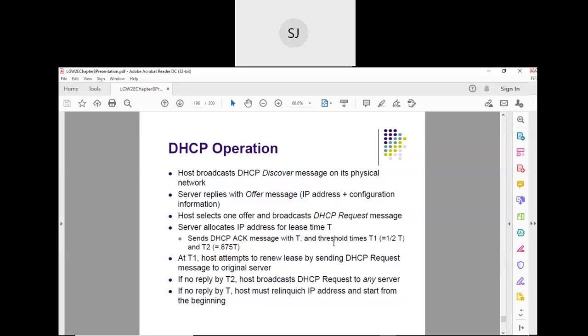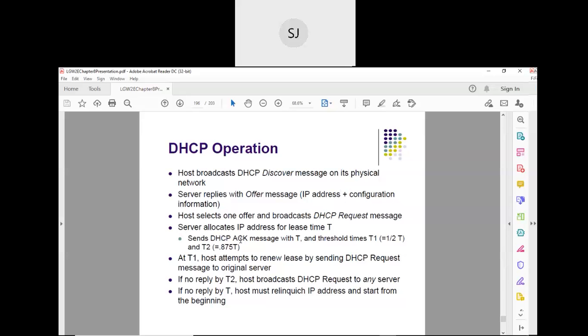See now, and one more thing is, for this entire duration, that IP address is available for the client. After this time, that IP address is taken away again, because it is only for the lease time. Now, in case the client wants to continue with the same IP address, it has to renew it.